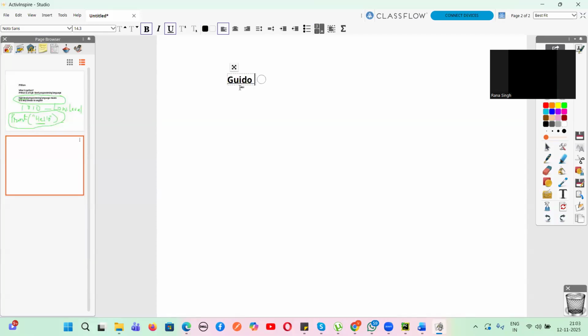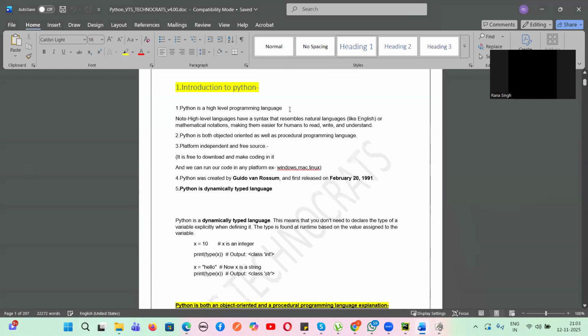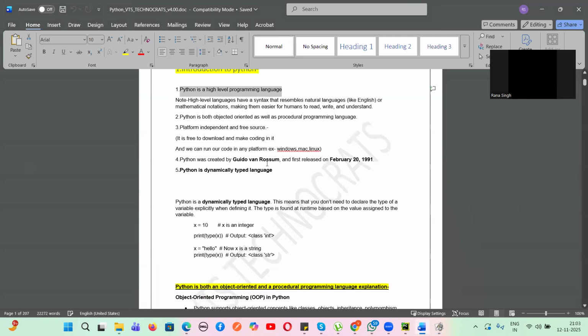Now, guys, after this, we will learn some basics. Guido van Rossum. Okay. So he is the person who developed Python. So see, I have written here on my introduction slide: Python is a high-level programming language, and it was developed by Guido van Rossum. Python was created by Guido van Rossum, and it was released on February 20, 1991.